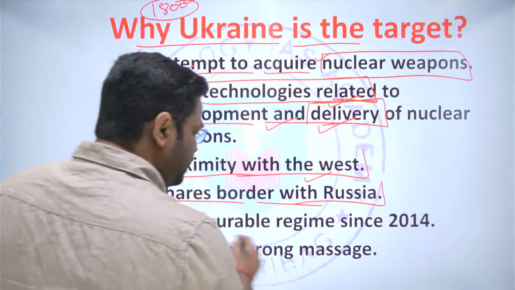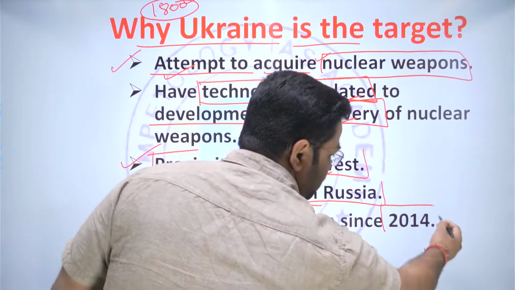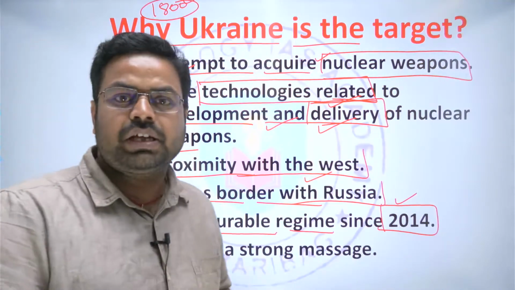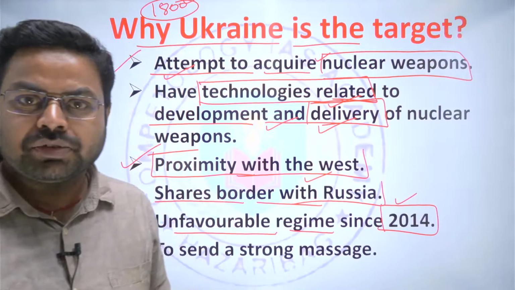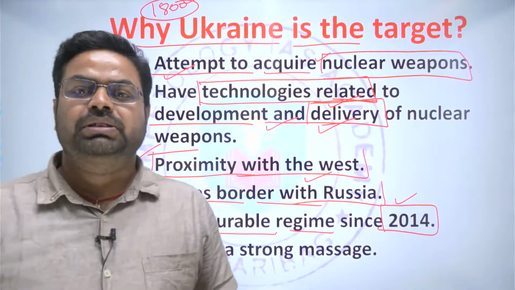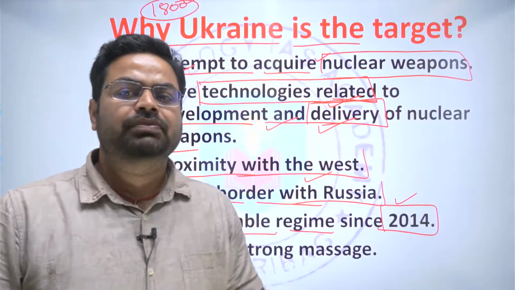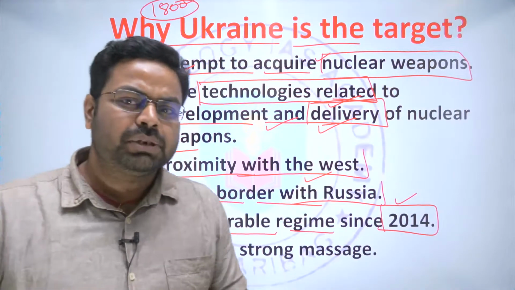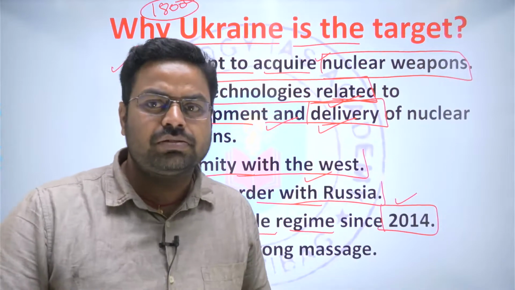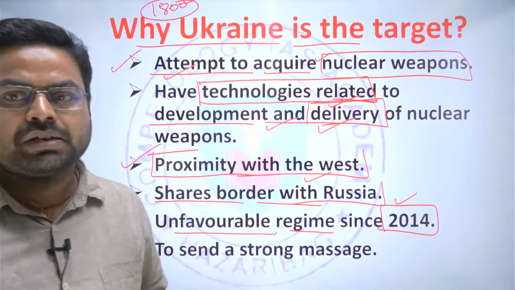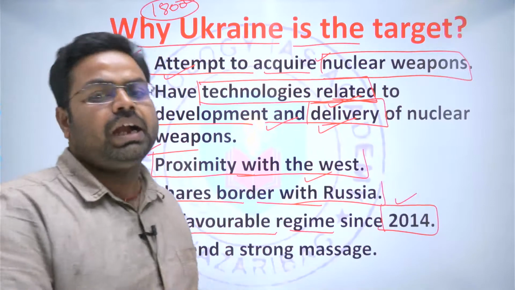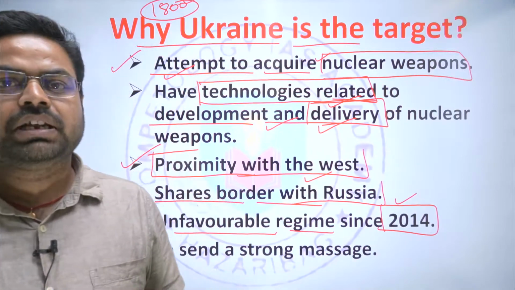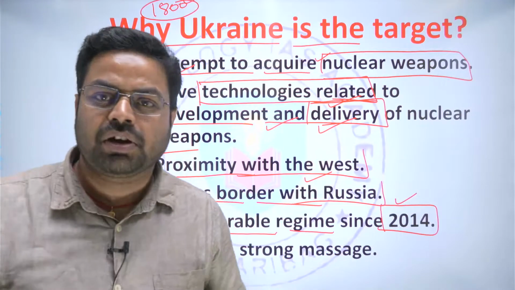And next is the unfavorable regime since 2014. In the year 2014, what happened? Petro Poroshenko came to power. He was not so pro-Russia, but after the Crimea issue and after several rounds of discussion and agreements, he got tilted a bit towards Russia. But later on, he was also removed. He was a business baron who was corrupt, and on that ground Zelensky won the presidential election, but he is a staunch opposer of Russia.